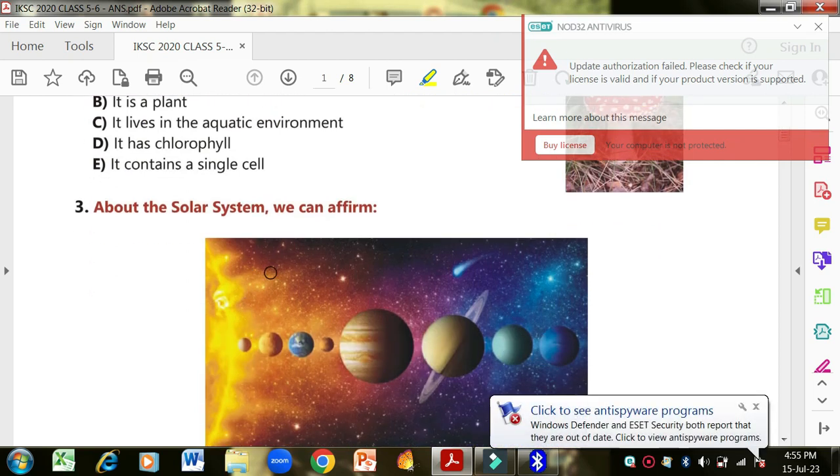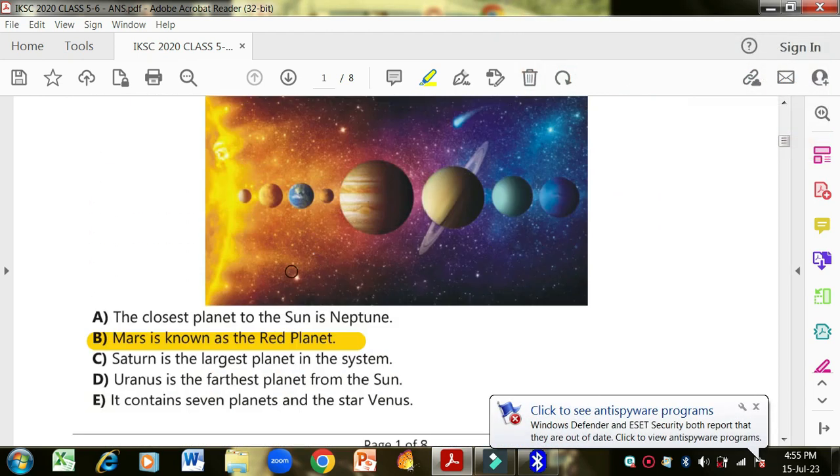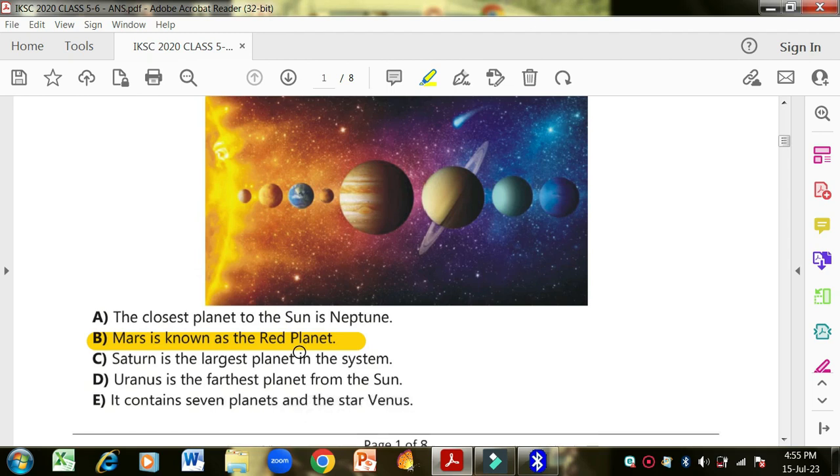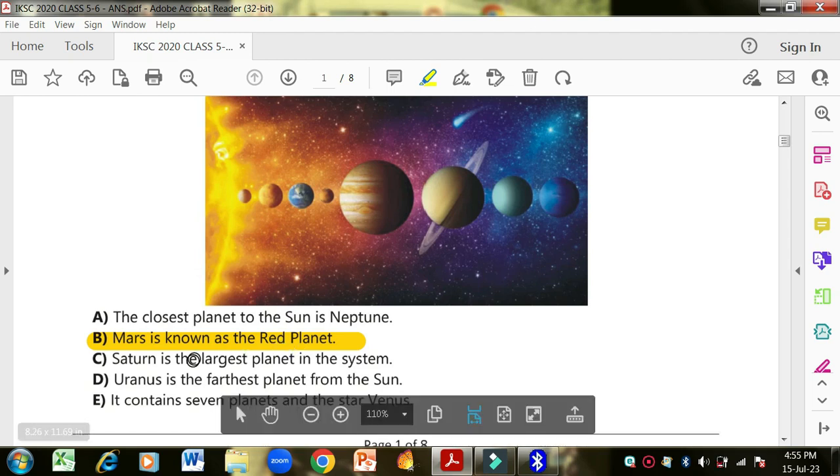About the solar system, we can affirm. Affirm means confirm. The closest planet to the sun is Neptune. No, this is wrong. Mars is known as the red planet. Yes, this is the correct option. The planet Mars appears to be red because the soil of this planet is red. So that's why it is known as the red planet. This is the correct option.